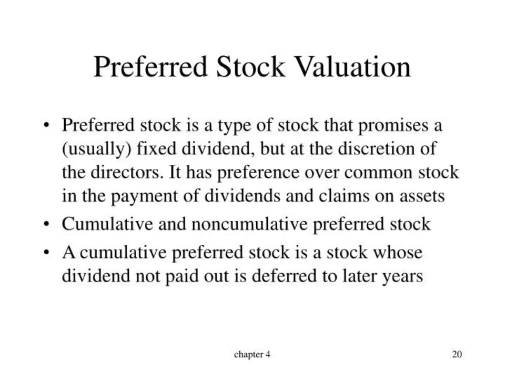Preferred stock valuation. Preferred stock is a type of stock that promises a usually fixed dividend, but at the discretion of the directors. It has preference over common stock in the payment of dividends and claims on assets. Cumulative and non-cumulative preferred stock. A cumulative preferred stock is a stock whose dividend, if not paid out, is deferred to later years.